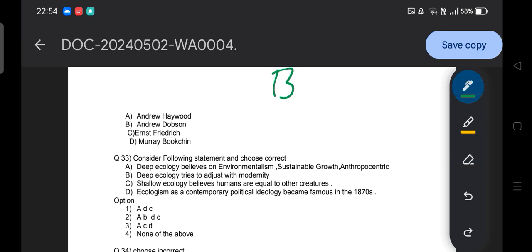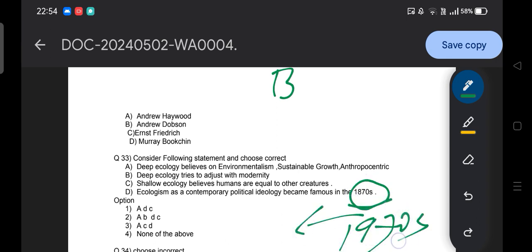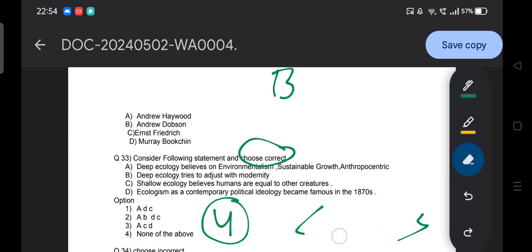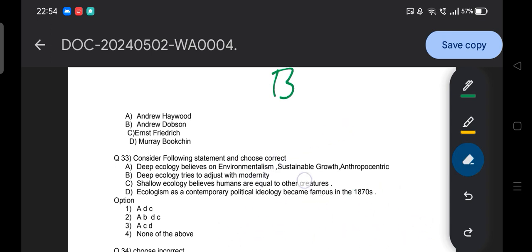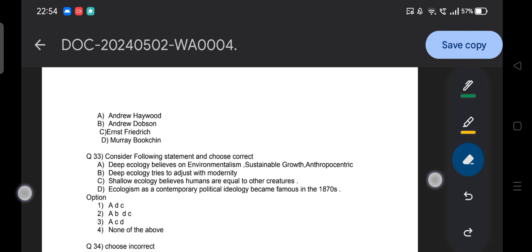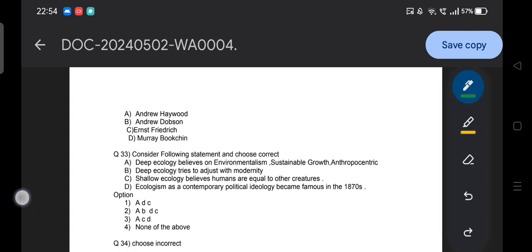Then ecologism as a contemporary political ideology became famous in the 1870s. No, are you serious? It's the 1970s. So all the options are incorrect. They asked to choose the correct one, and not a single option is correct. That's why option 4, none of the above, is the answer. How was this question? This was a top-level question, and the exam setters cannot dare to make such a question, but you should know it.